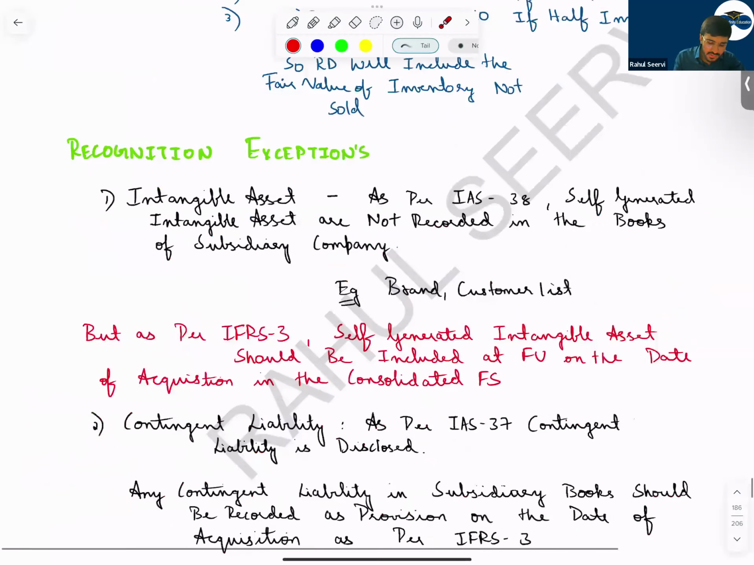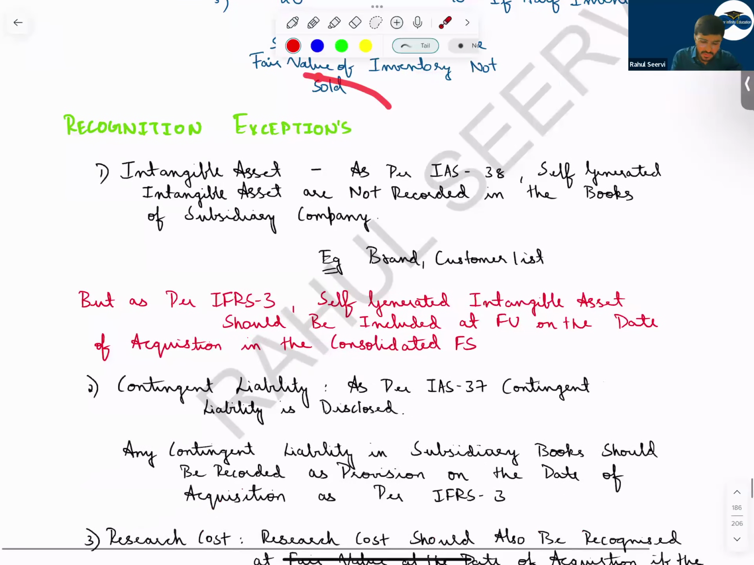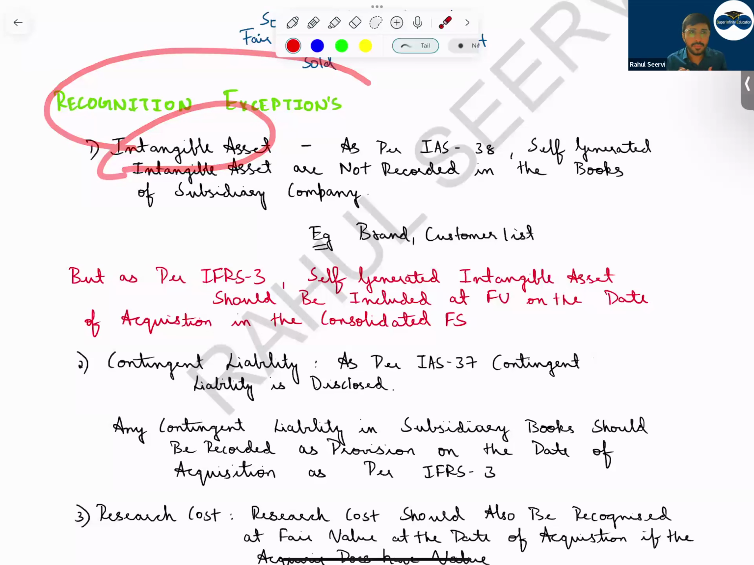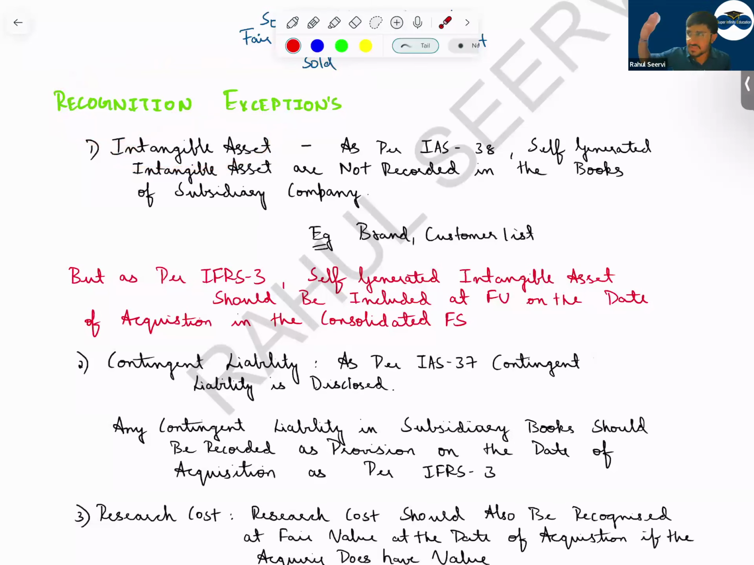Then coming to some recognition exceptions, you say intangible asset. So normally what will happen, we have seen IAS 38, when a subsidiary company is there, the subsidiary company will not record an internally generated intangible asset. Why? Because it is difficult to measure the amount, so that is the reason the subsidiary company will not record your internally generated brand, your intangible assets. In that case, what should we do?